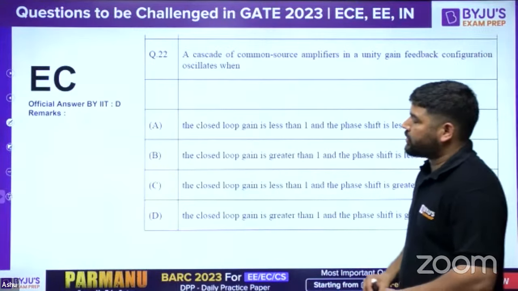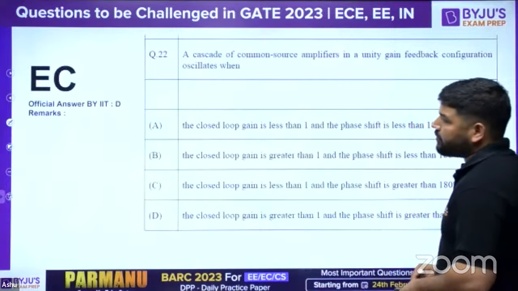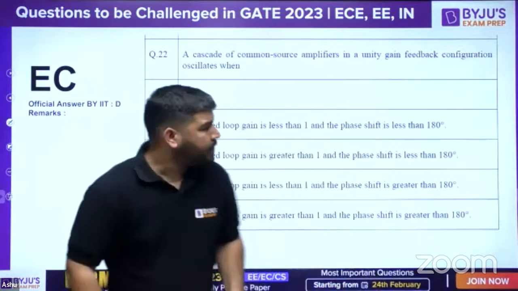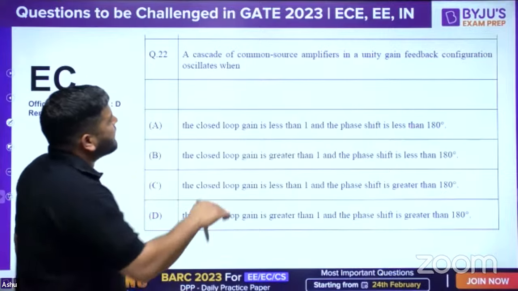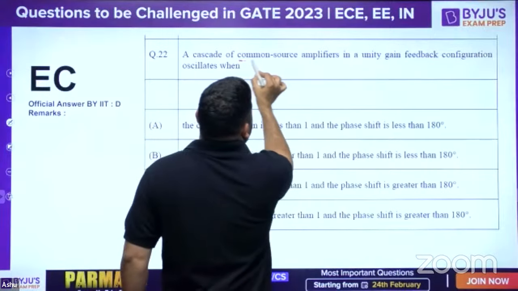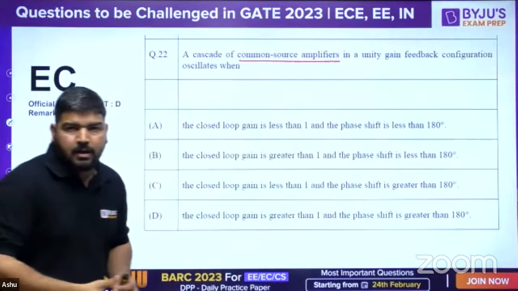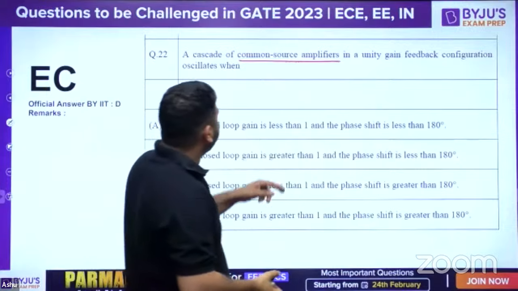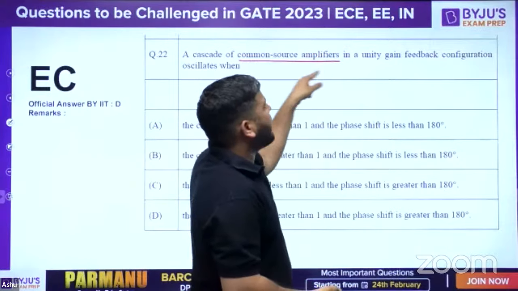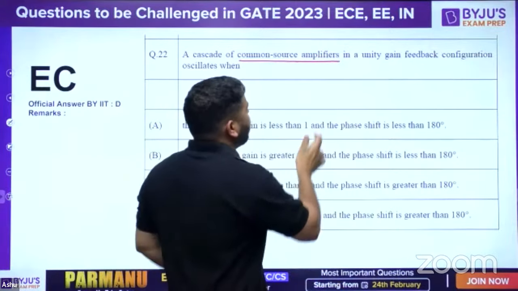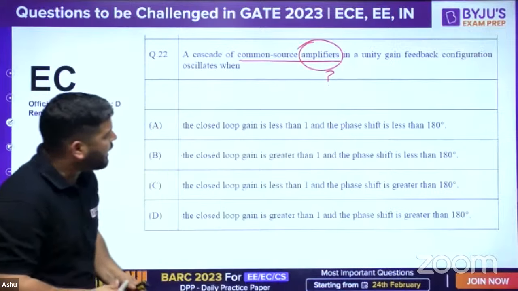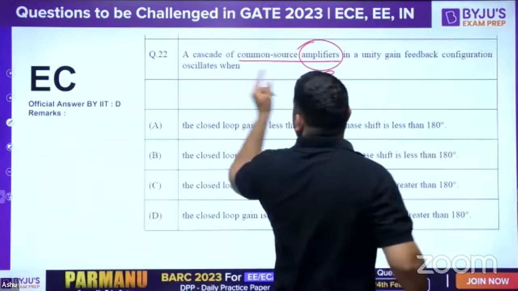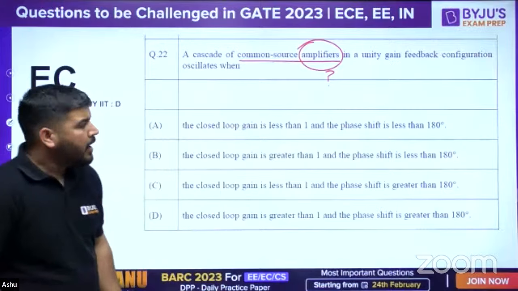So let's come to the next question, guys. In this question, again, this is an oscillator question. A cascade of common source amplifiers. There are so many things which are contradictory in this question. First thing is common source amplifiers, and he is not telling how many amplifiers are cascaded. Okay, this is the first issue. And a unity gain feedback configuration oscillates when?